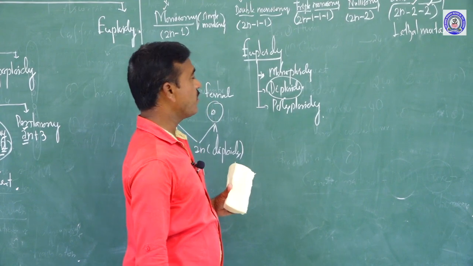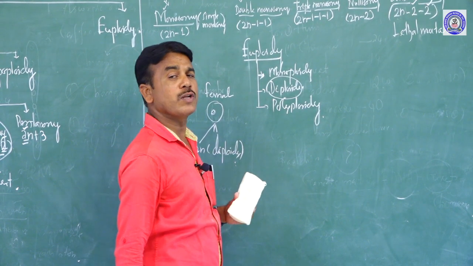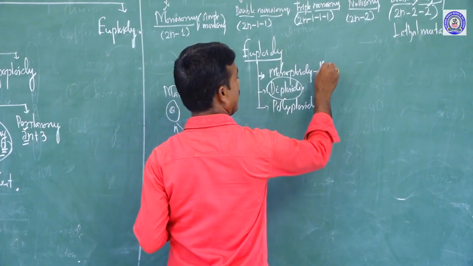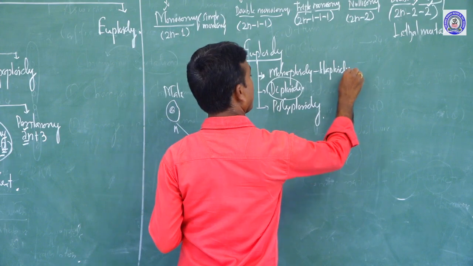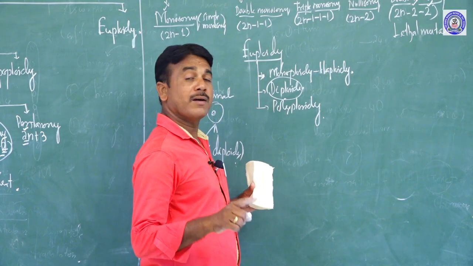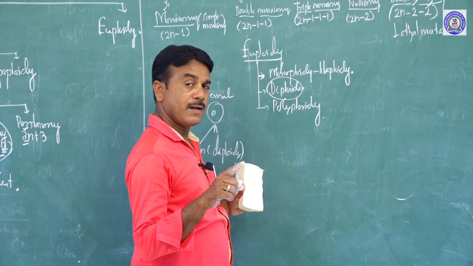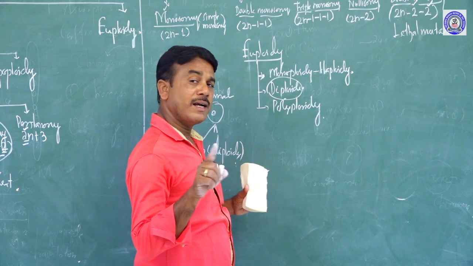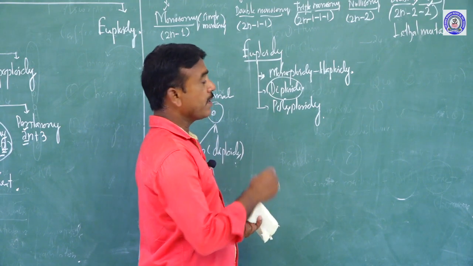What is monoploidy? Monoploidy is also commonly called haploidy. But all kinds of monoploidy are haploidy, while not all kinds of haploidy are monoploidy. Can I give one example?